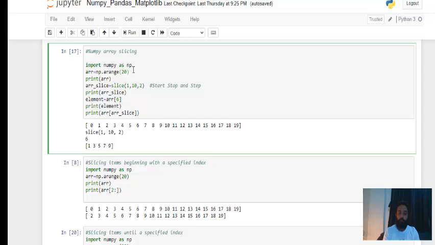Now I'm trying to slice this array using a function called slice, where I am passing 3 arguments. The first argument is the start value, the second is the stop value, and the third is the step. Now I'm trying to print slice. Let me execute it directly. The first print statement will give you this, the second has given you this, and the third is nothing but the element array 6.